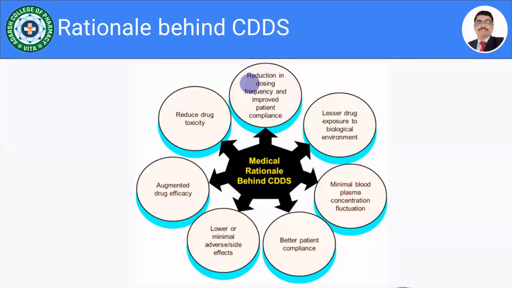That is the main reason there is a need to develop the controlled drug delivery system. The second rationale is lesser drug exposure to the biological environment.